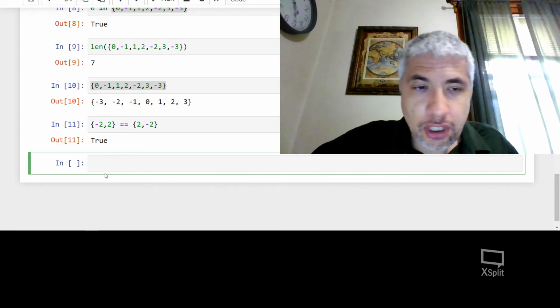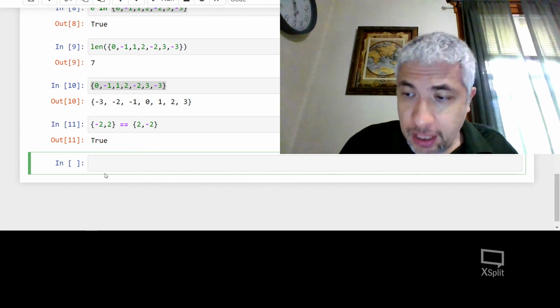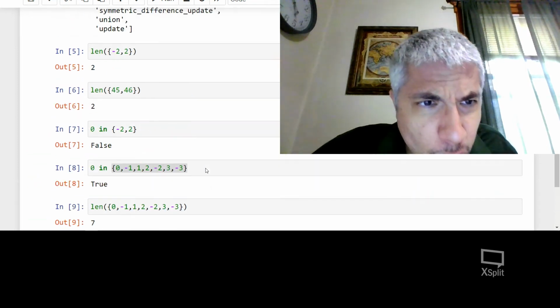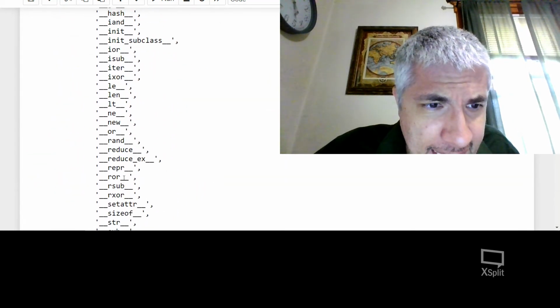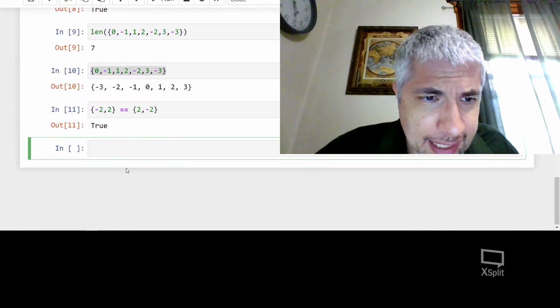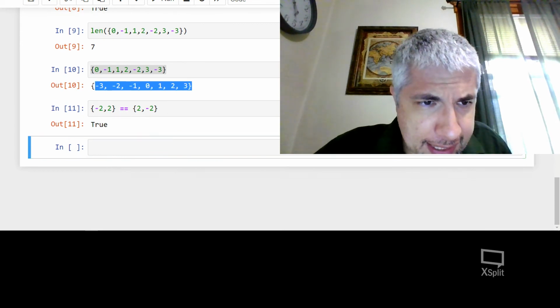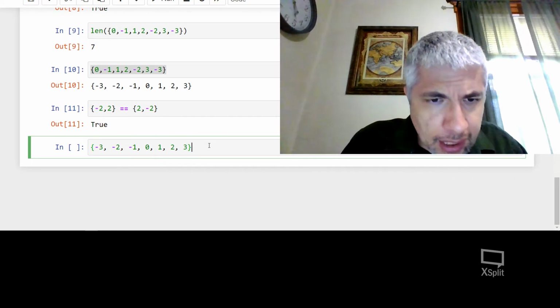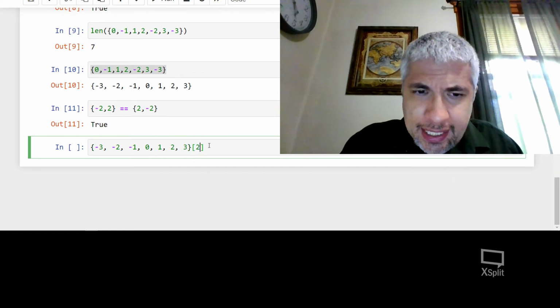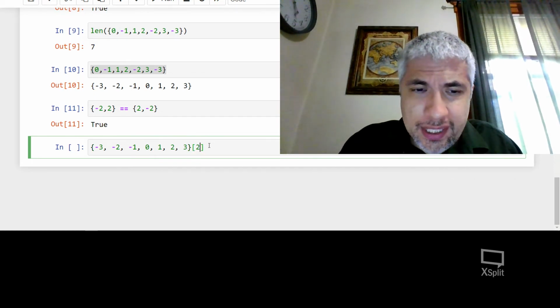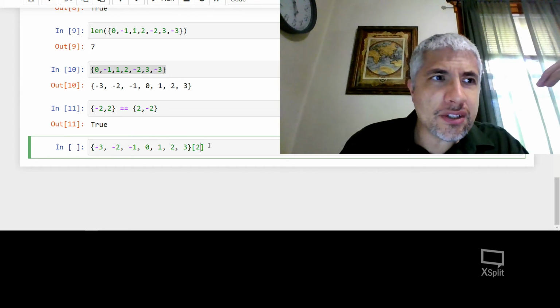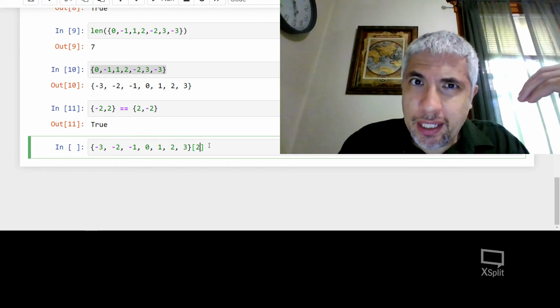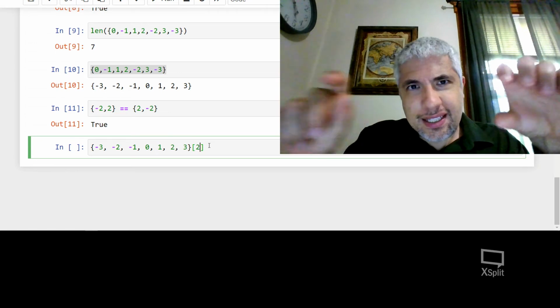Okay. So we've seen a couple things that we could do to sets. One thing that's not on there is indexing a set. So let's say I have this set, and let's give it to Python in the order that it gave it back to me. And let's say I want to grab the second element of our set. Well, you see, in mathematics, there is no second element in a set, right? It's not a sequence, right?